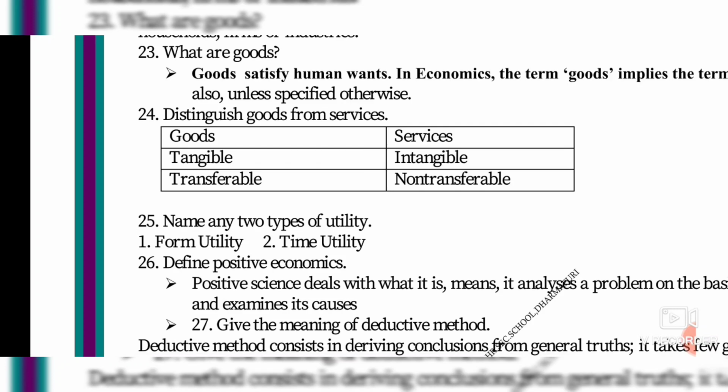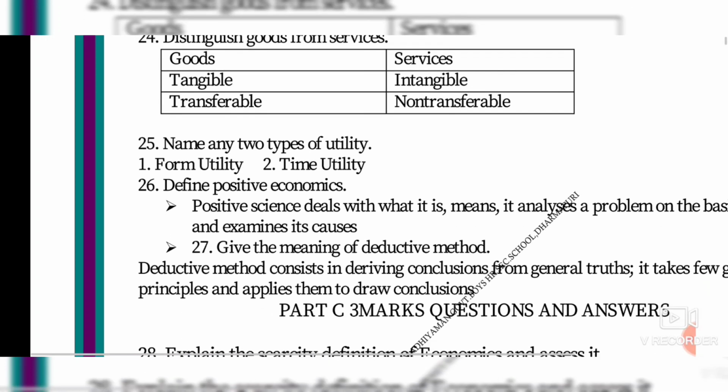Next one, positive economics. Positive economics deals with what is, that is, what is accurate. It analyzes a problem on the basis of facts and examines its causes. For example, at the time of a price increase, the causes must be analyzed. Why is this price increasing? For example, gold.